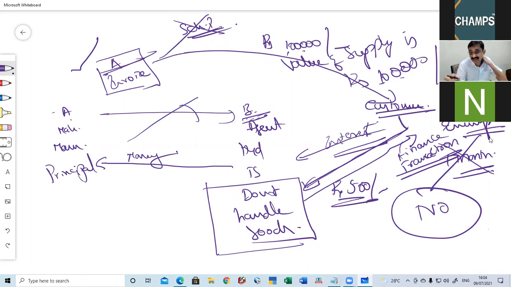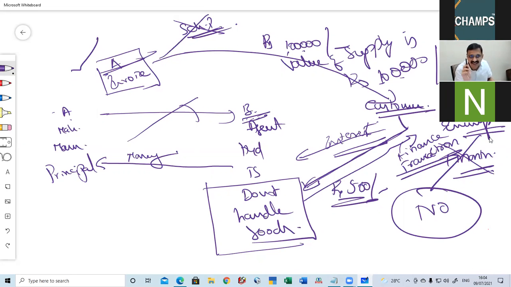But in the previous example, I have told you that if it falls under Schedule 1, that means billing is done by B, then the value of supply is 1,500,000.